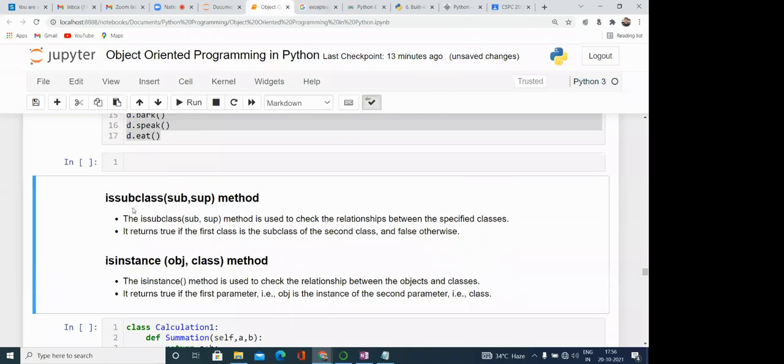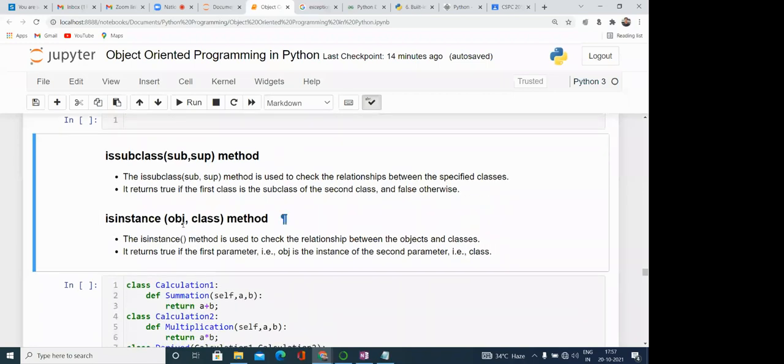There are two methods which are useful in these cases. One is issubclass. Sometimes we need to know whether a given class is a subclass of a particular class or not. This method returns true if it is, otherwise false. If the subclass and superclass relationship exists, the function returns true, otherwise not.